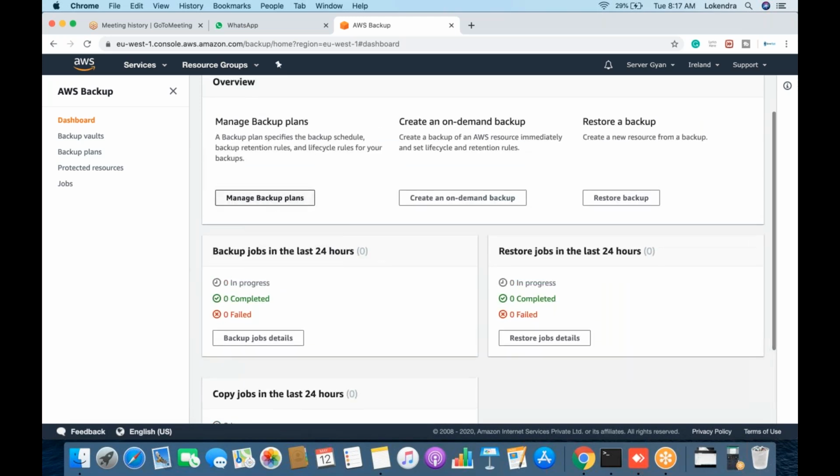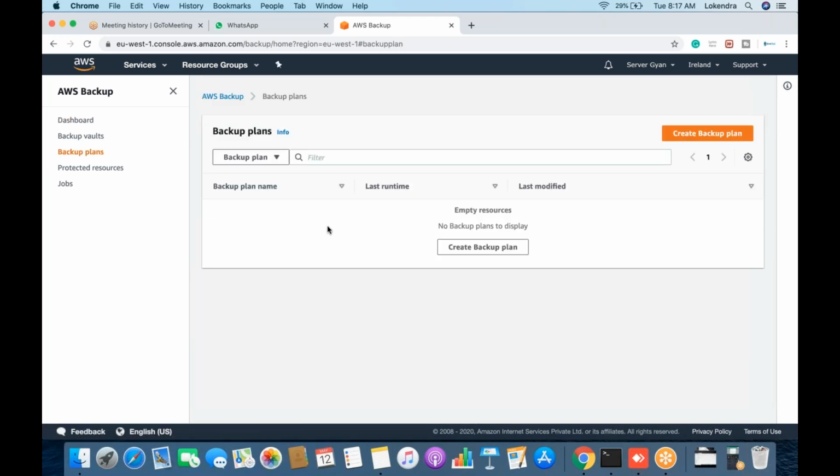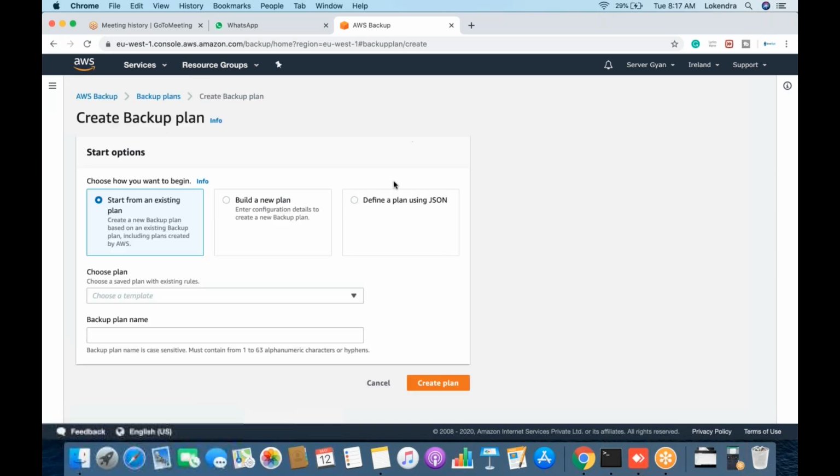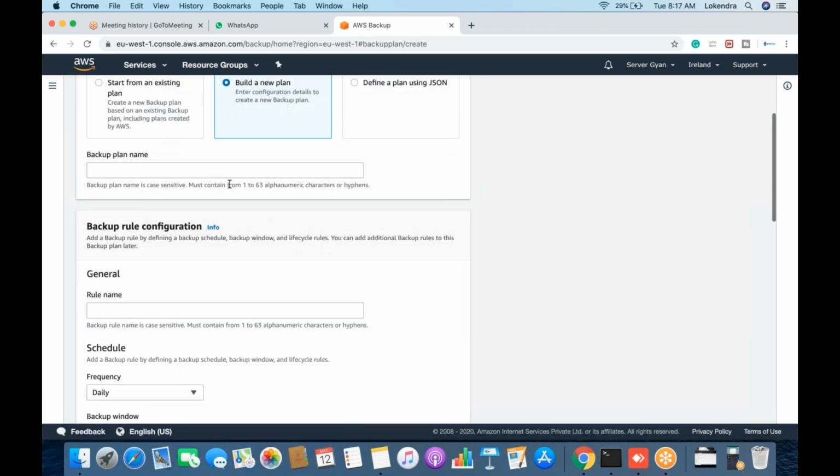Now if I click on manage backup plan, I will pick the backup plan or tag. If I have created something with tags, I can create backups based on tags, or I can create my own backup plan. So I'll create my backup plan. Start from an existing plan or build a new plan. I will click on new. I will name it maybe demo.